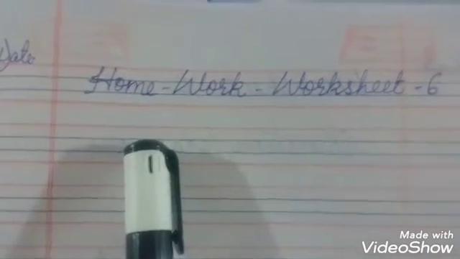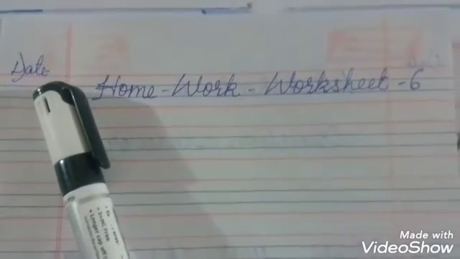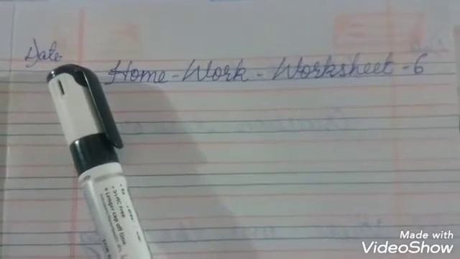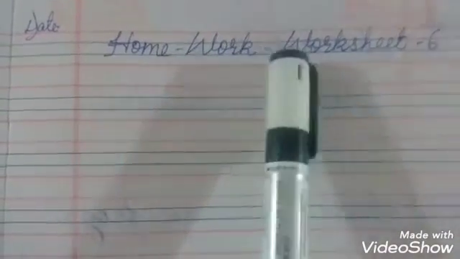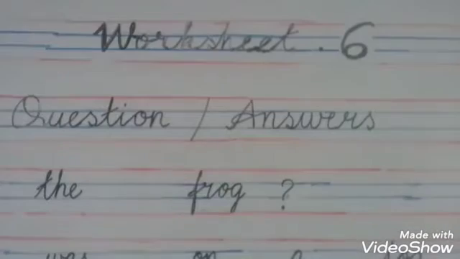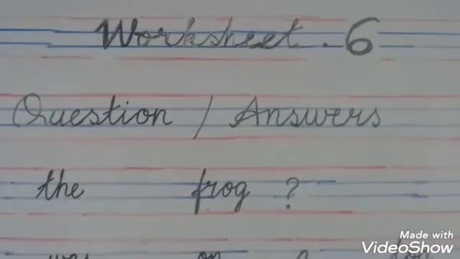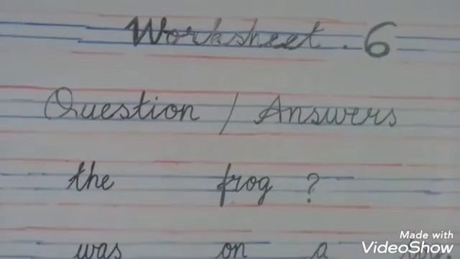And on the next page, you are going to do the homework of worksheet 6. Left hand side of the margin, you are going to mention the date. Whichever date you are doing your work, that date you are going to mention. And which work are you going to do as your homework? Worksheet 6. In worksheet 6, you have questions and answers. Now we are going to do question 3 and 4 of worksheet 6, on the next page.